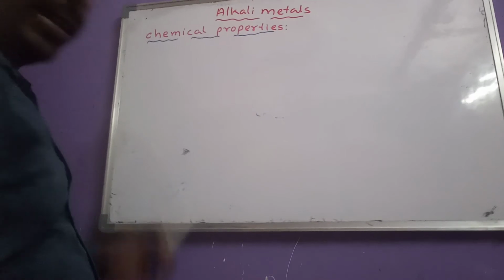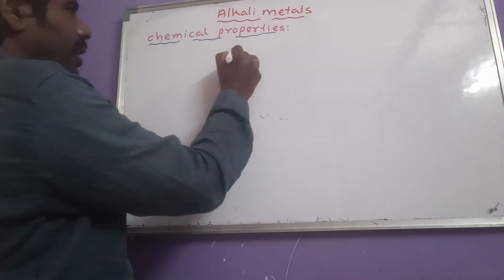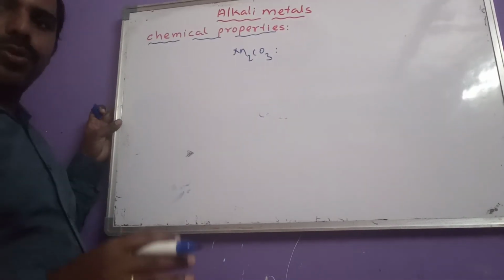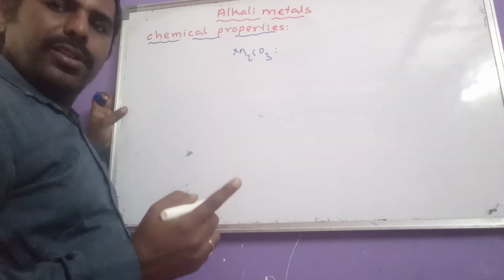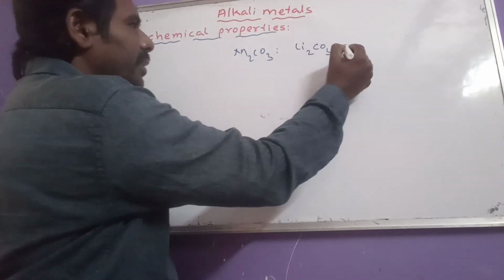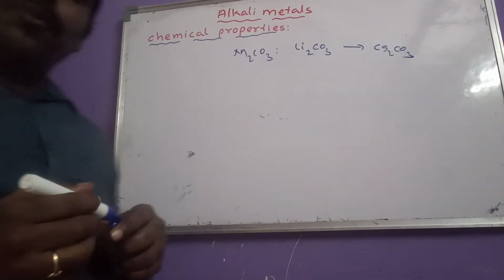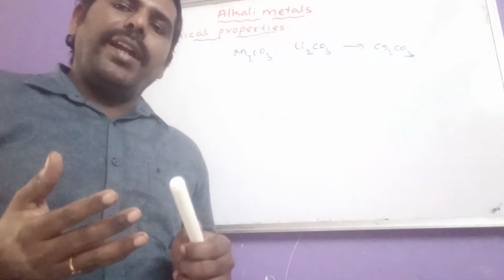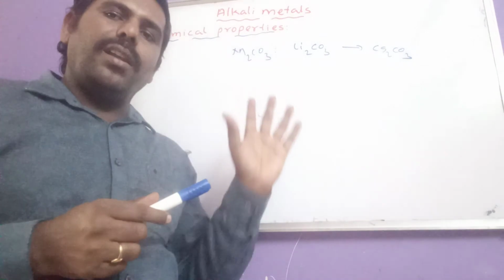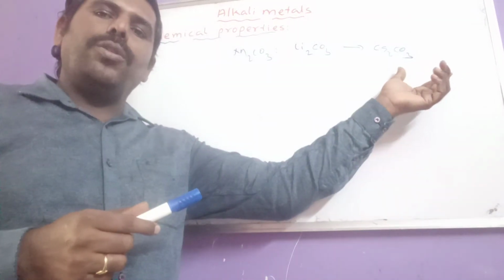Then let us see another one, carbonates. The general formula of carbonates is M2CO3. One easy question I give here: what is the stability order from lithium carbonate to cesium carbonate? As per our formula, larger cation stabilizes larger anion. As CO3 2- is larger in size, cesium can stabilize that compound more easily.